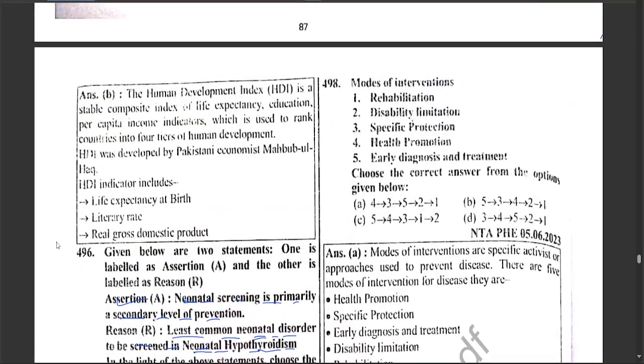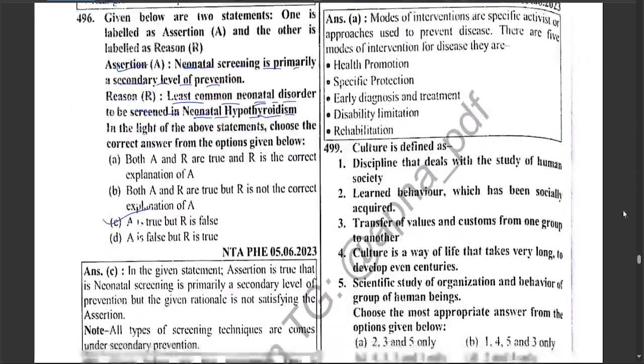Next question. Mode of intervention: rehabilitation, disability limitation, specific protection, health promotion, early diagnosis and treatment. Hence, first is health promotion, then specific protection, then early diagnosis and treatment, then disability limitation, and then after that rehabilitation. Hence, this option is correct.